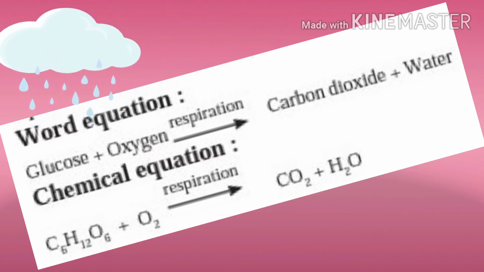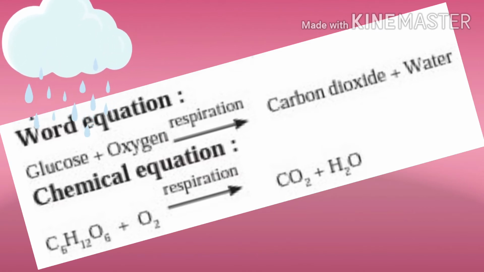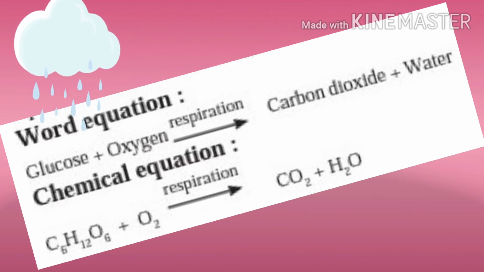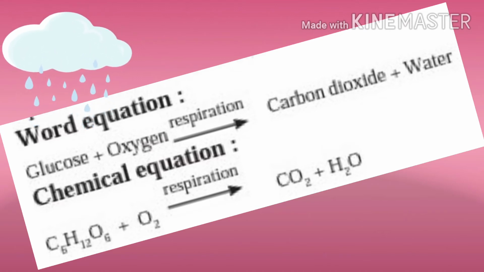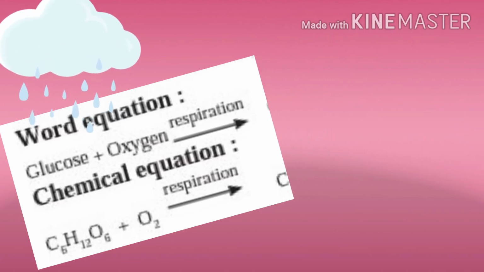The word equation and chemical equation of these chemical reactions are as follows. Word equation: glucose plus oxygen gives carbon dioxide plus water. Chemical equation: C6H12O6 plus O2 gives CO2 plus H2O.